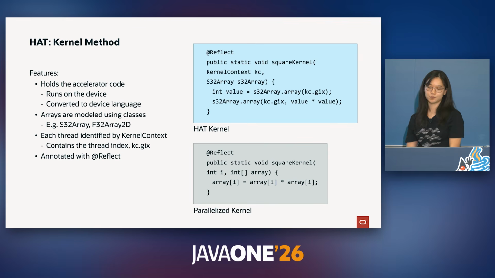First, we have our kernel method. This holds accelerator code that runs on every single thread. And although the code looks kind of different from the code that we had initially, the semantics are virtually the same. If you notice here, arrays are modeled using classes. Here we have an S32 array that is simply an integer array, and we'll get into why exactly we need these classes to model these arrays. Each kernel also has a kernel context that's passed into the kernel that may be used for calculations. And the kernel is also converted to the device language through code reflection, hence the need to annotate the kernel with @Reflect.